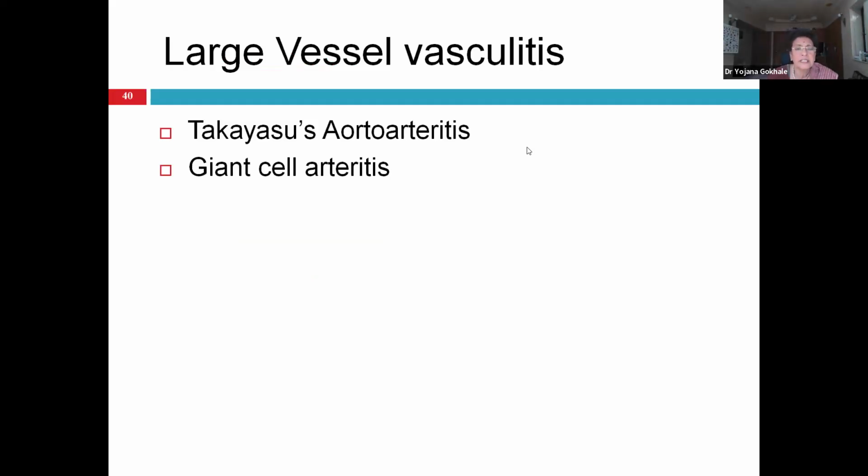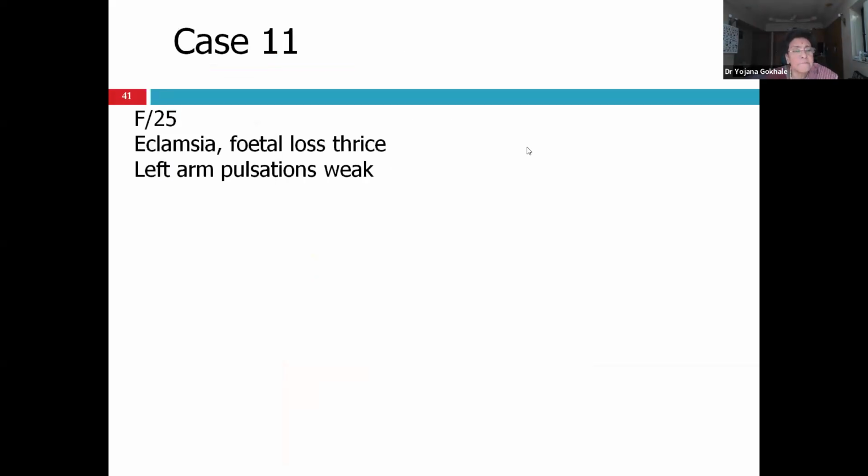Large vessel vasculitis, Takayasu arteritis. I'll be tackling Kawasaki at the end, that is childhood vasculitis. That is another medium vessel vasculitis. So Takayasu arteritis, and so this female was admitted with hypertension during pregnancy and fetal loss. She had fetal loss before as well.